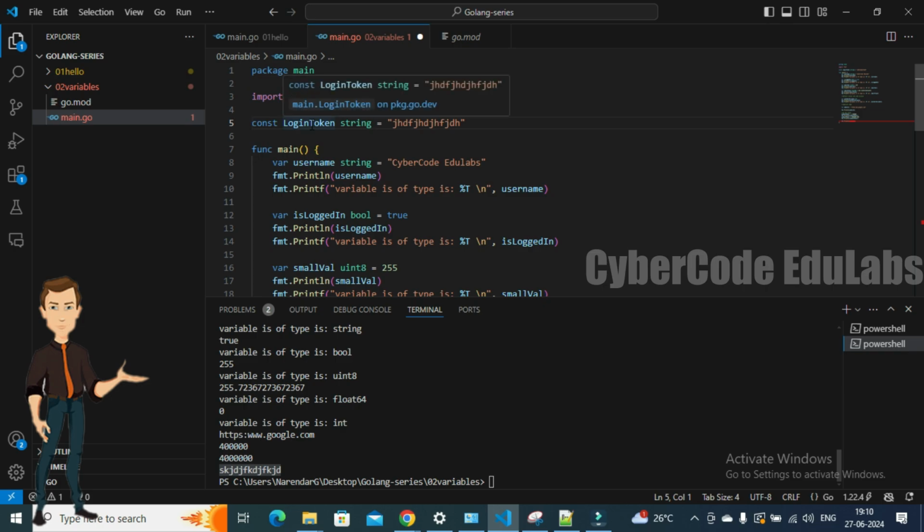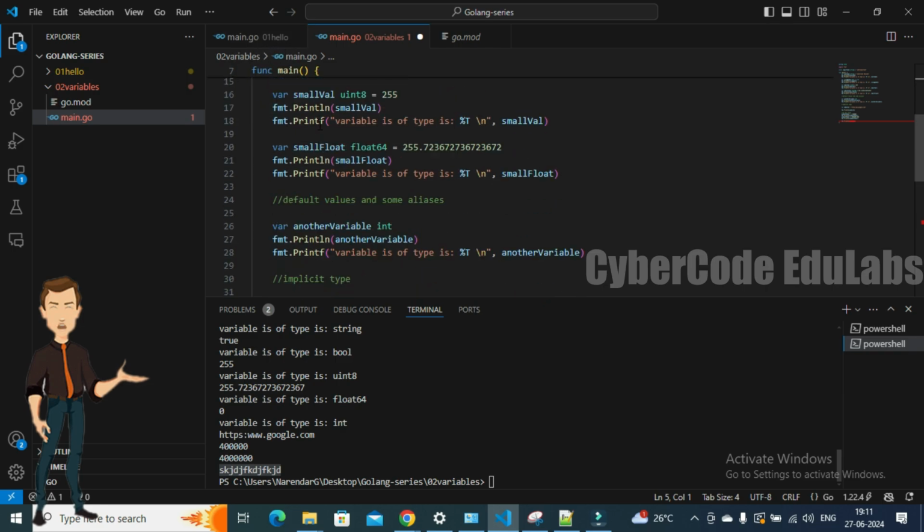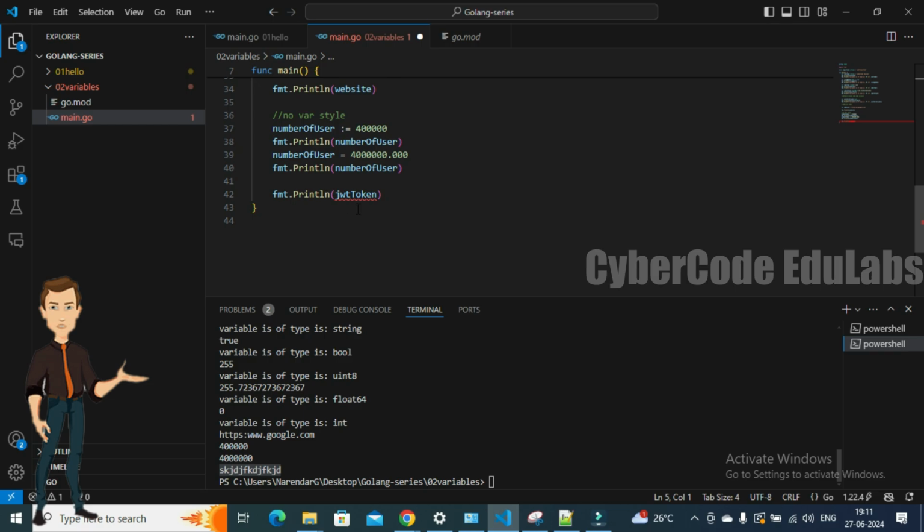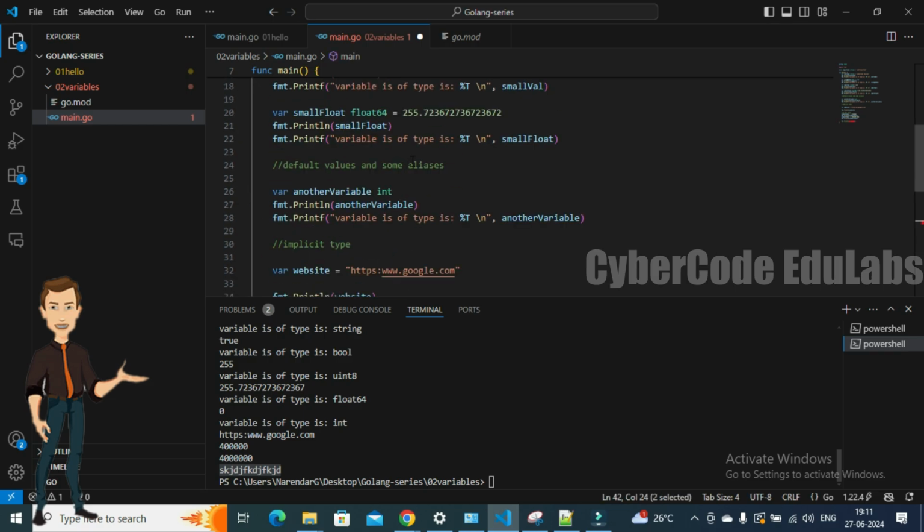So now this login token is accessible by any other file in this folder or actually in this program, and you can use this anywhere. Since the login token is available, I'm gonna go ahead and try to print it in the main method, the same as we did with the job token. So let's print this one.